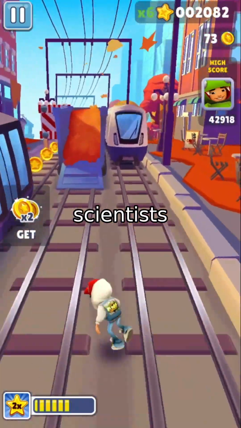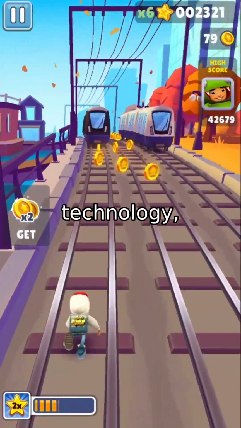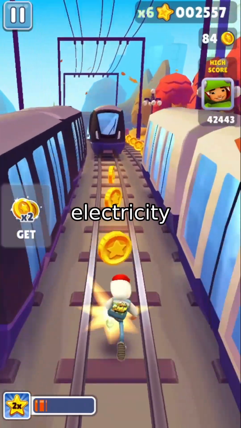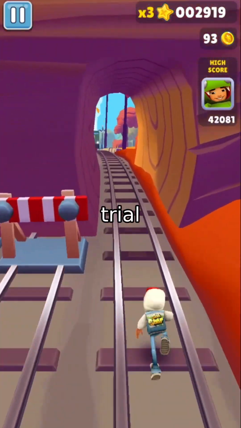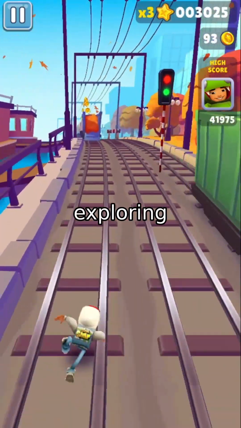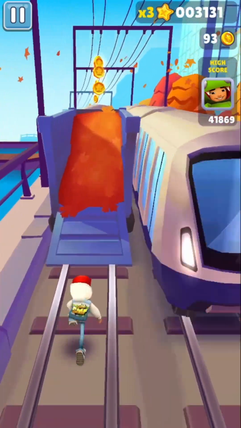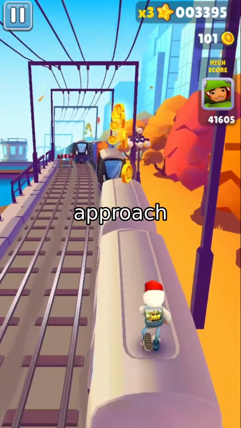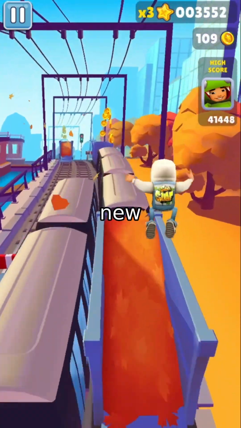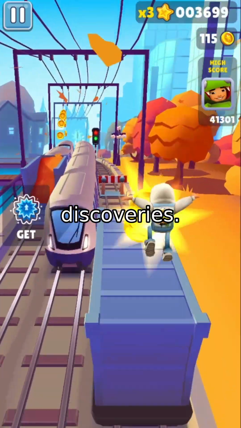Have you ever wondered how scientists uncover materials that could revolutionize technology, like superconductors that conduct electricity with zero resistance or ultra-efficient batteries? It's not just about trial and error. Today, we're exploring how AI is transforming materials science by mapping hidden connections in decades of research. Let's dive into a breakthrough approach that uses matrix factorization to predict new material properties and accelerate discoveries.